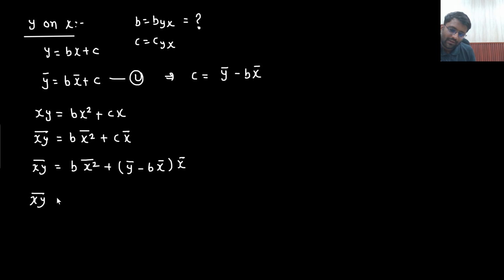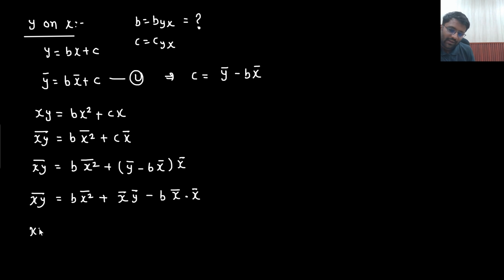So x y whole bar equals b x square bar plus x bar y bar minus b x bar times x bar, which becomes x bar whole square.